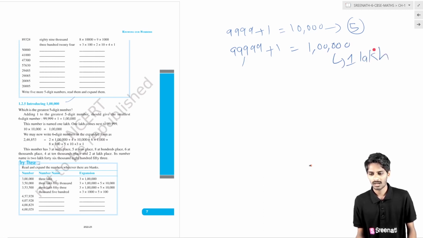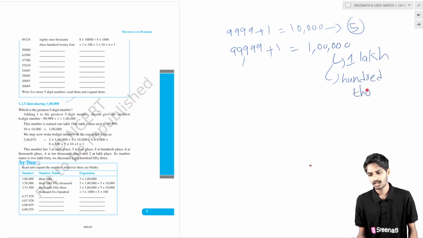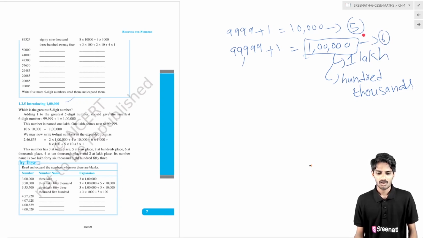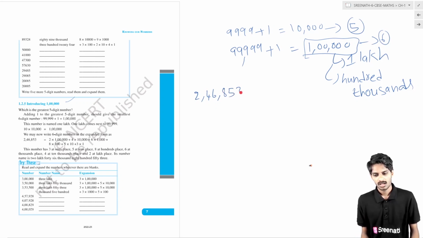We call this 1 lakh. It is nothing but 100,000. It is the smallest 6-digit number. Okay, if we have any number like 2,46,853, how can we write it?